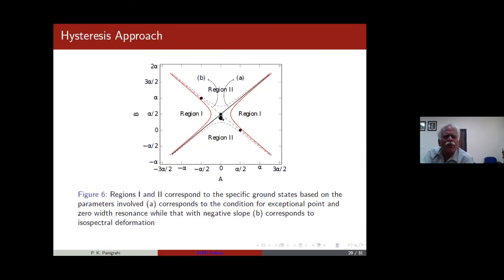So exceptional point will be here, and this point, the zero width resonance, is here. There will be 2 zero width resonances. They are all lying in the line. So I will not get into details, but these things are all clearly mentioned in our preprint, which we are also going to submit soon. Preprint reference is also given there.